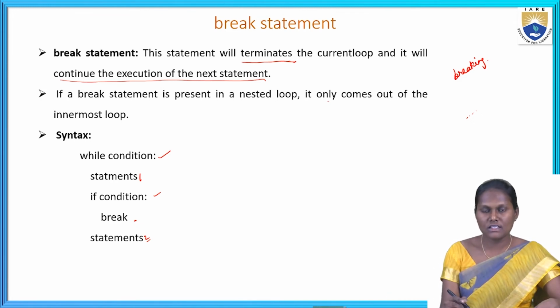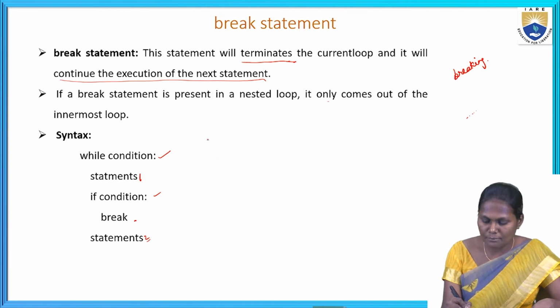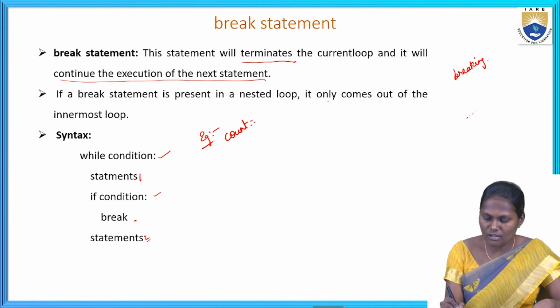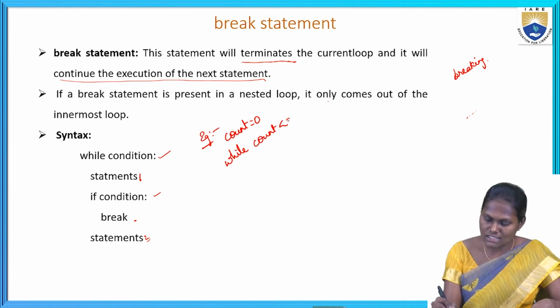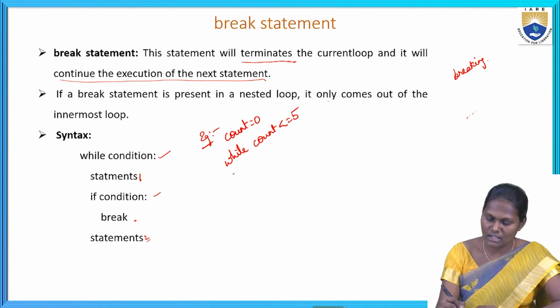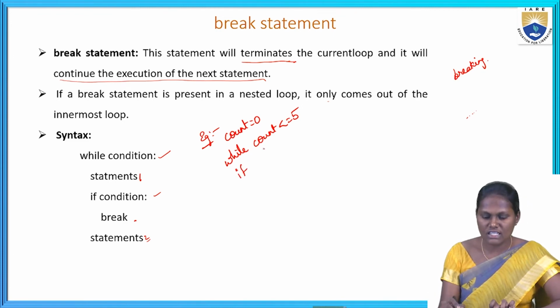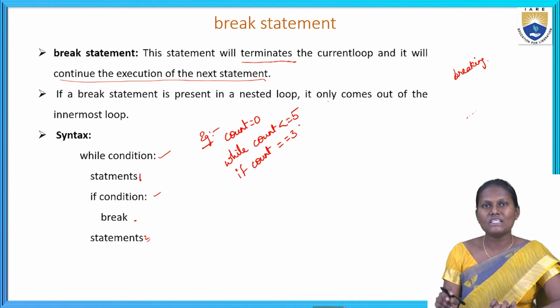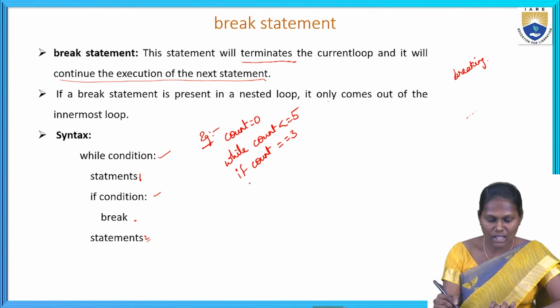Now we can see here itself, I'm giving an example for you. If I'm taking the count value equal to 0, while count is less than or equal to 5, then what's the condition I have to write? If count equal to 3, if my count is equal to 3, then what do I have to do here? I have to break the condition.